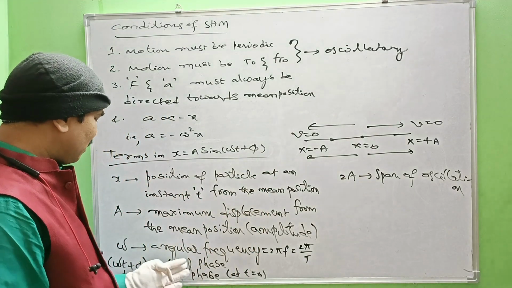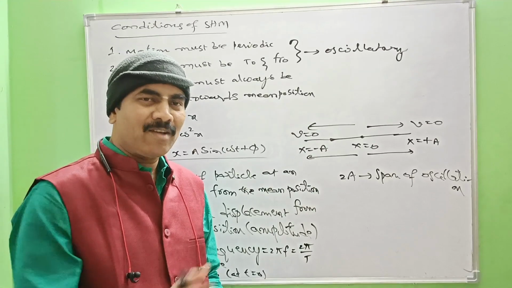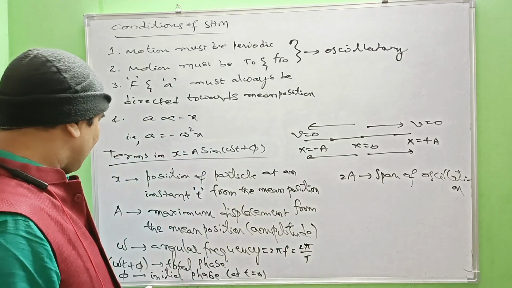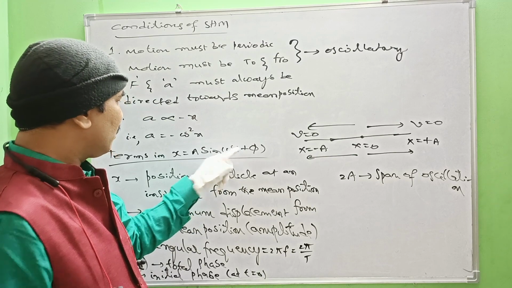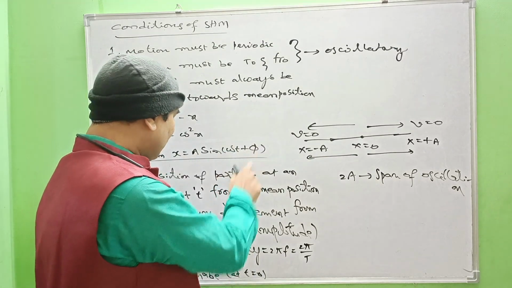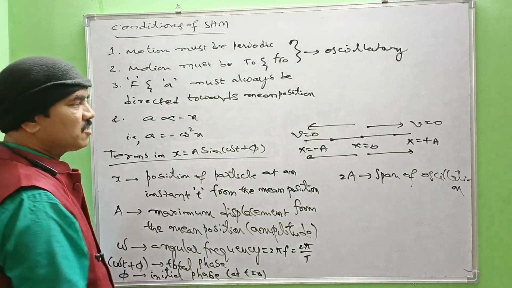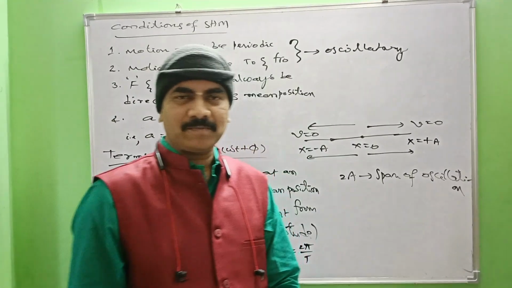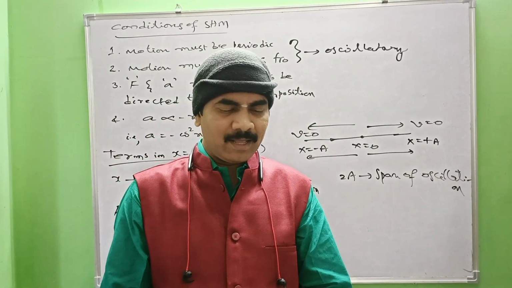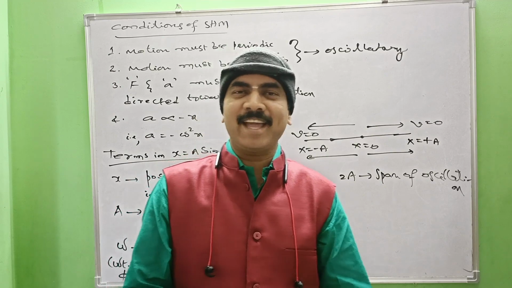Omega t plus phi is said to be the total phase angle of the particle during oscillation, and phi is said to be the initial phase. If I write t equal to 0, the bracket term becomes 0 plus phi, that is phi. So when t equal to 0, the phase angle is said to be the initial phase. What does it represent, total phase or initial phase? In fact, it's a very, very important factor, phase or phase angle.